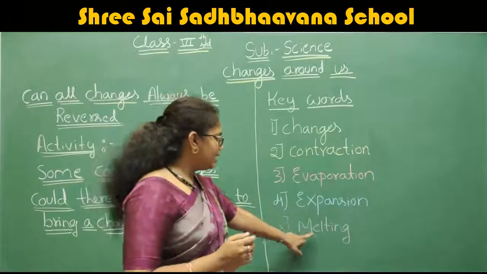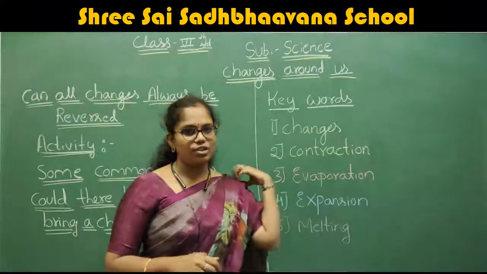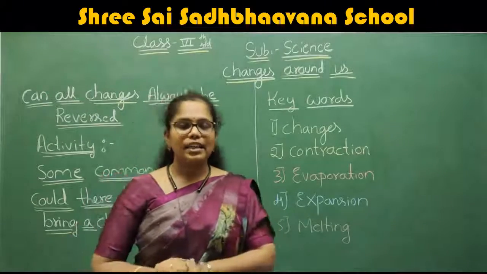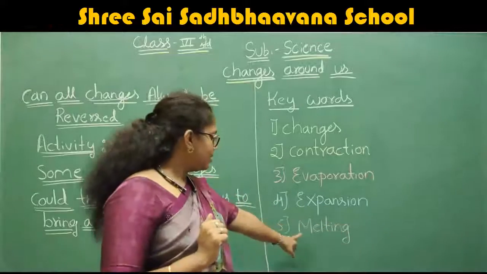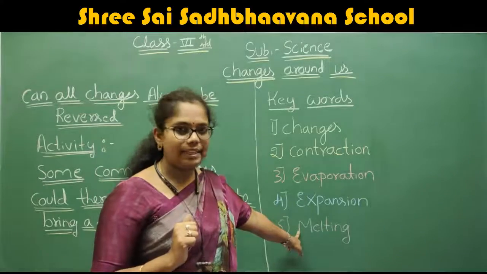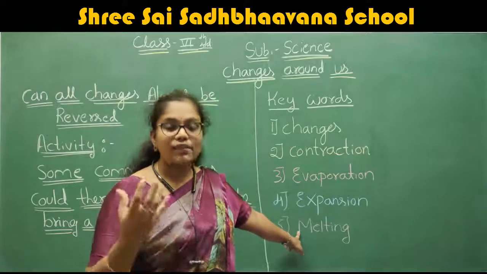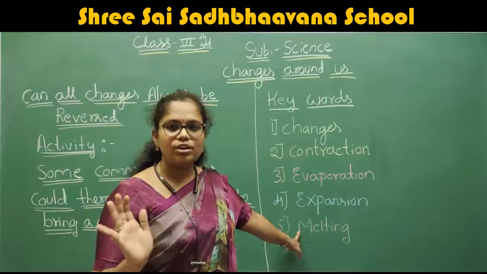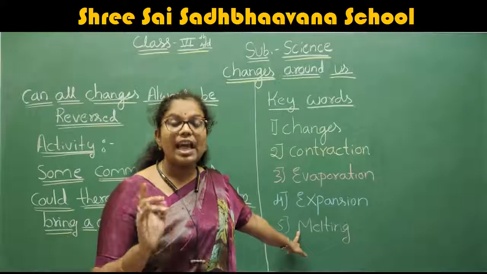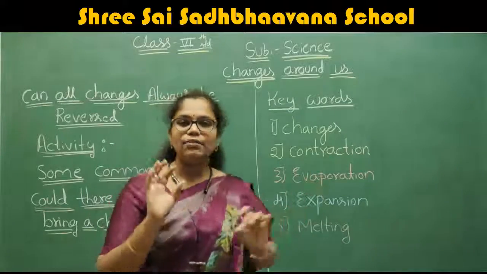We discussed three: melting, expansion, evaporation, and the next one is contraction. What is contraction? Can you give an example? We can take the example we took in melting. When you heat the wax, it is converted into liquid. Leave it for some time, and that liquid wax is converted again into solid wax.